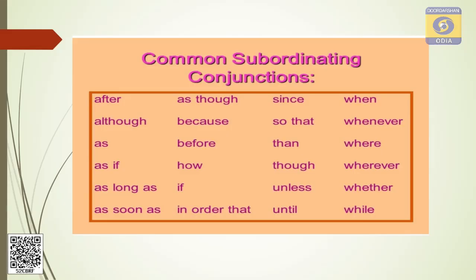See the common subordinating conjunctions of adverb clauses.